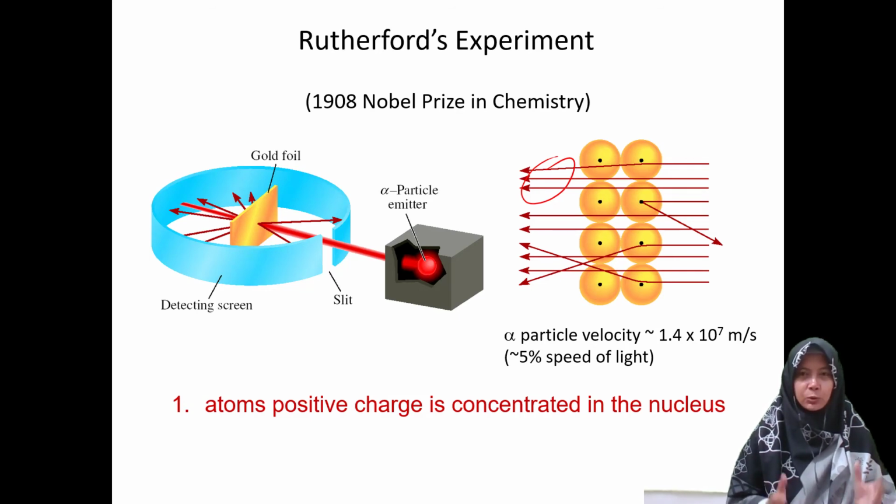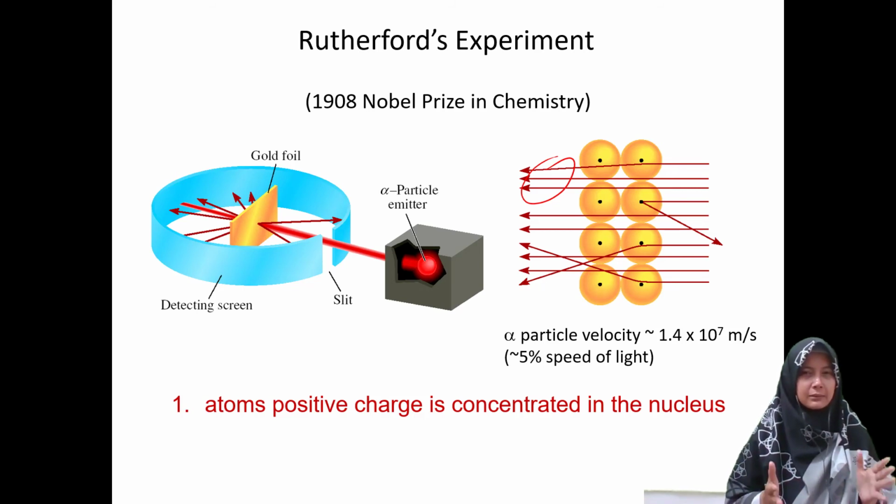It's amazing that Rutherford found that the particles not only passed through, but some were also reflected. The part of an atom that could reflect the alpha particle is only a positive charge.